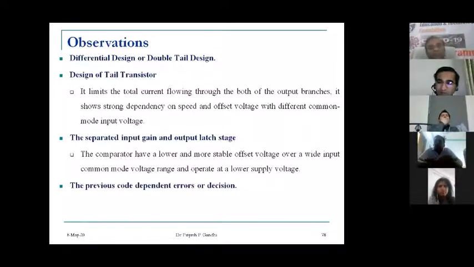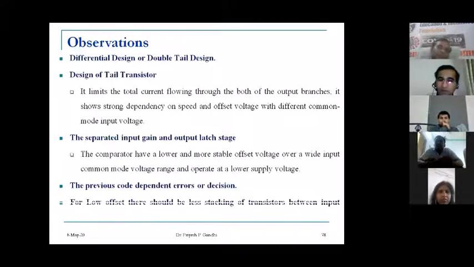Again, we have to reset every time a decision has been made and a bit is generated. We have to again reset the comparator for the next comparison. So how we use the reset circuitry, how we remove these code dependent errors or decisions, is also going to affect the performance of the design.